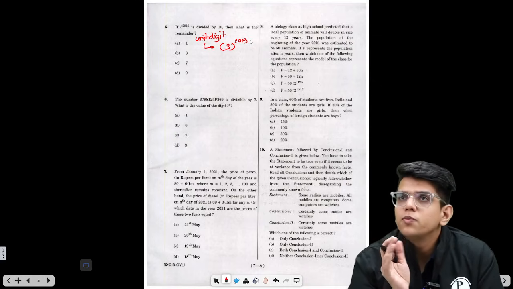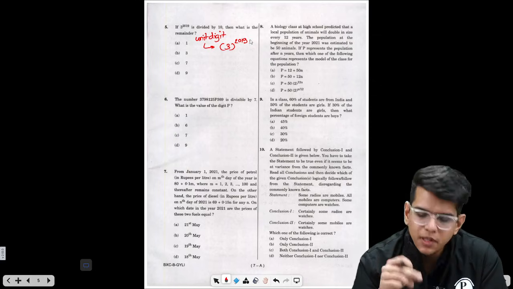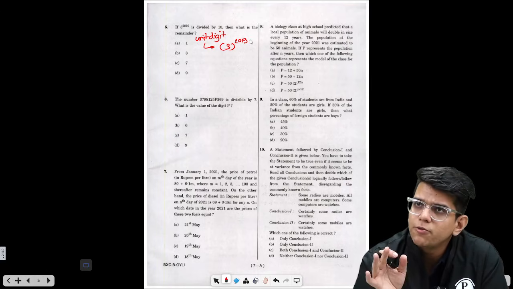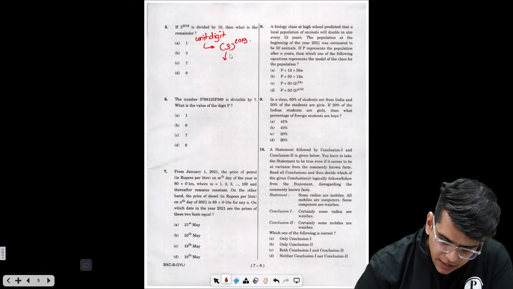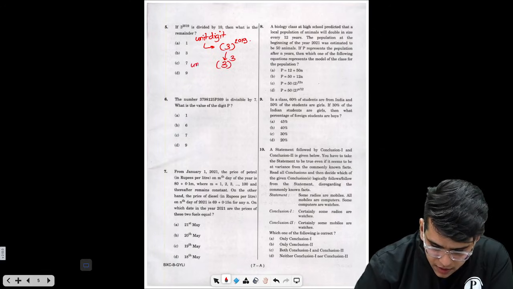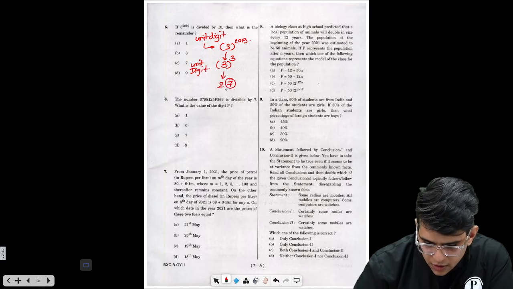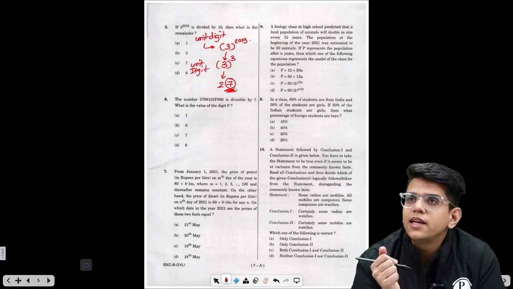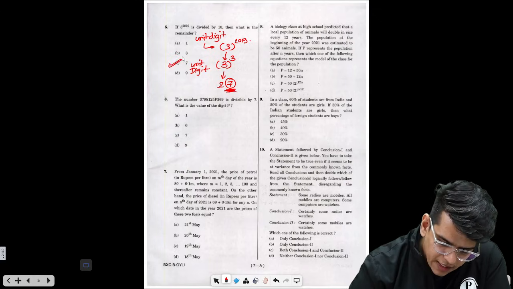Now, all of you must know that we have to just find the remainder when the power 2019 is divided by 4. When 2019 is divided by 4, the remainder is 3. So this problem becomes the unit digit of 3 to the power 3, which is nothing but 27, right? So the unit digit of the whole thing, 3 to the power 2019, is nothing but 7. Now this is a very easy question.